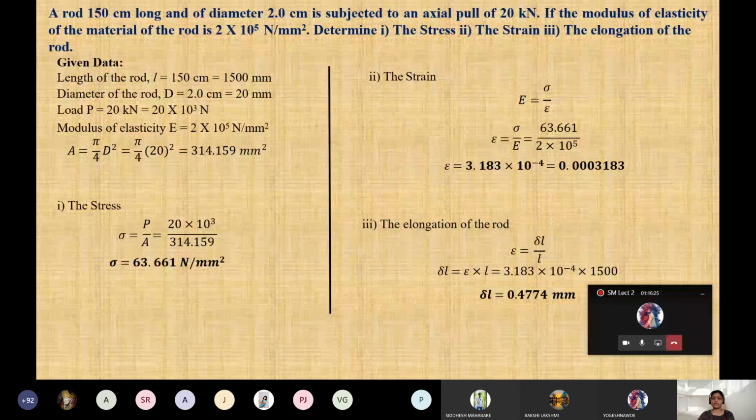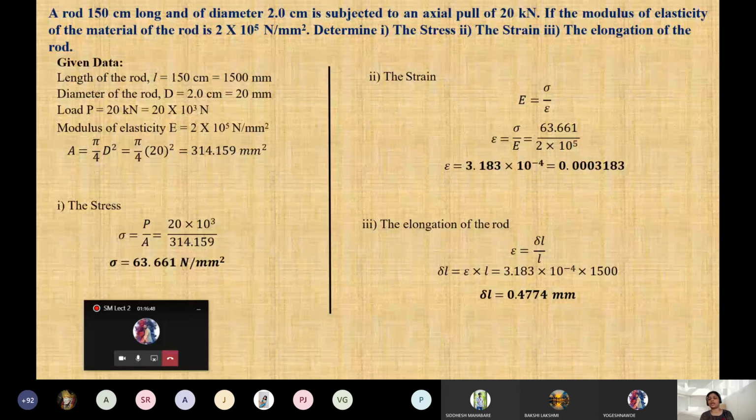Okay. Now the last one, the elongation of the rod. Strain is equal to change in length divided by original length. Hope you have written that formula here. Still, if not, then I'll mention it: the elongation of the rod, that is your delta L. ठीक है. तो strain क्या होता है? Strain is your change in length divided by original length.